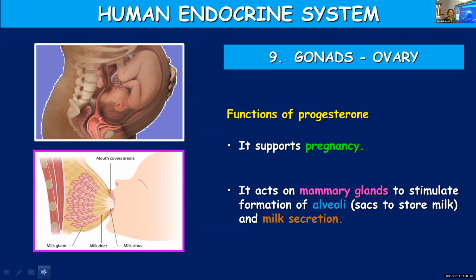The first point is that it helps in maintenance of pregnancy, the maintenance of the endometrium, or the inner lining of the uterine wall where the fetus gets attached. So it's very important for the maintenance of pregnancy, and it also plays an important role in milk secretion and formation of specialized structures known as alveoli, where the secreted milk is getting stored. So that is about the functions of progesterone.